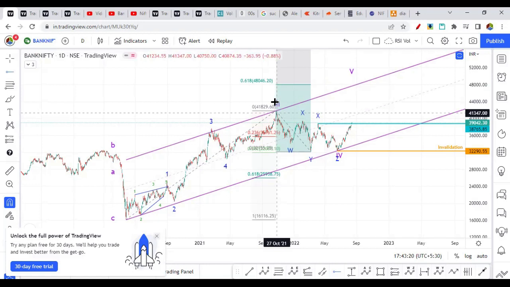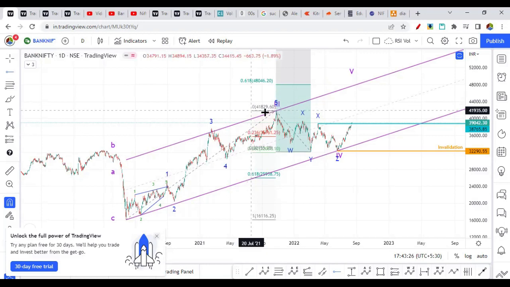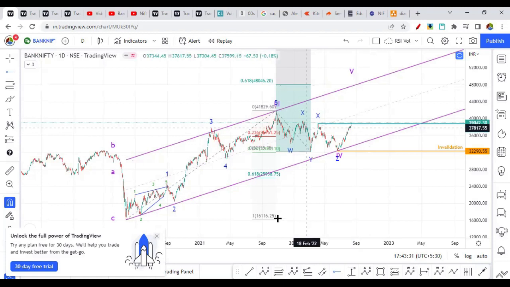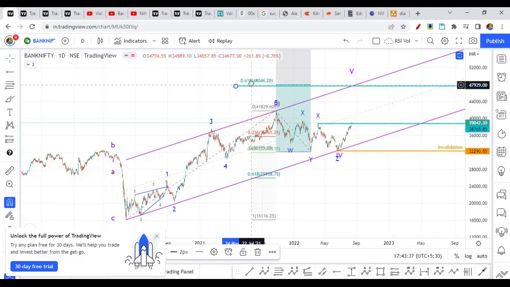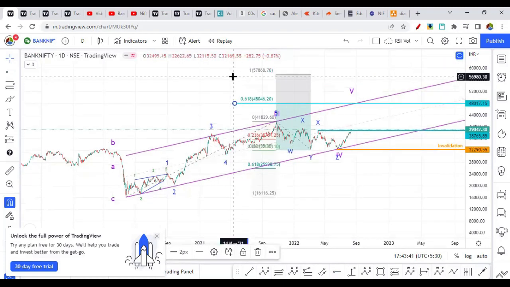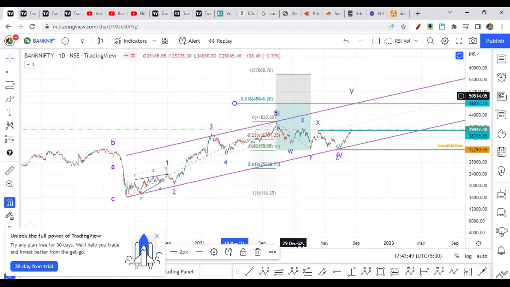This previous high of the fifth wave from the COVID low, which is 41,830, needs to be broken. After that, the next level that we need to watch for will be this one. Okay, it will be this one, 48,000 minimum, and maximum it can travel to 57,868. So some of the bears might be laughing at this, but if you are considering a bullish scenario, then these are the targets for you.